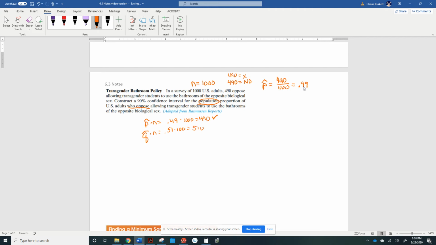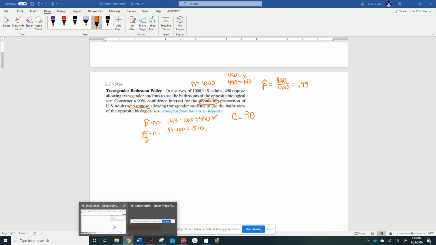So that would be 510. Okay, so we've got our X value, we've got our n value, we've got our confidence level. They want a 90%. And I believe that's everything we need for StatCrunch.